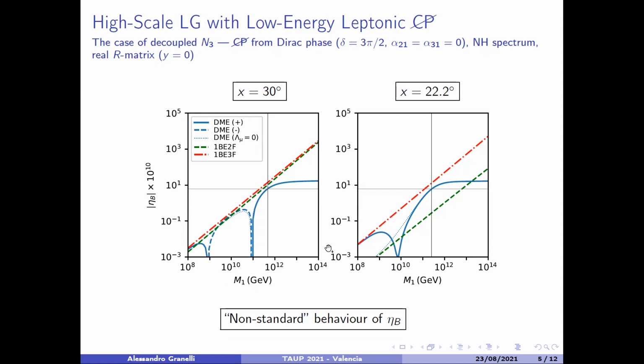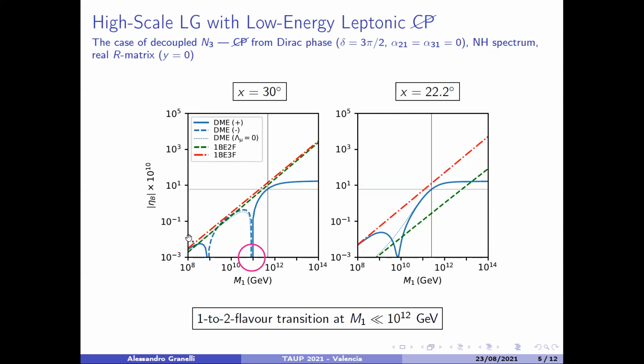You can see that this is a non-standard behavior of eta B because of the following. First of all, the 2 to 3 flavor transition happens with a sign change. Then the 1 to 2 flavor transition happens again with a sign change, but at a mass scale that is much less than 10^12 GeV. Here in this case at the left at 10^11 GeV, while at the right, it overlaps with the 2 to 3 flavor transition at below 10^10 GeV.